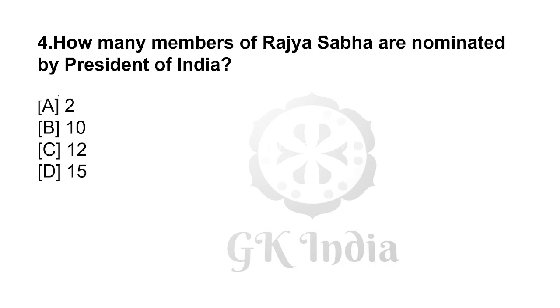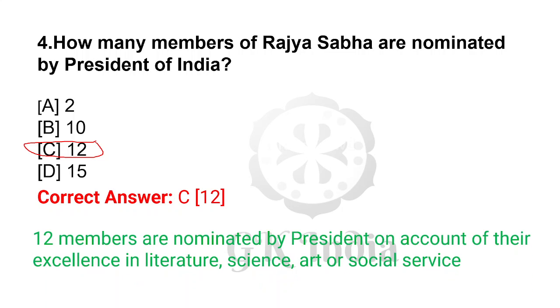How many members of Rajya Sabha are nominated by the President of India? Right answer is C, 12. Twelve members are nominated by the President on account of their excellence in literature, science, arts, or social service.